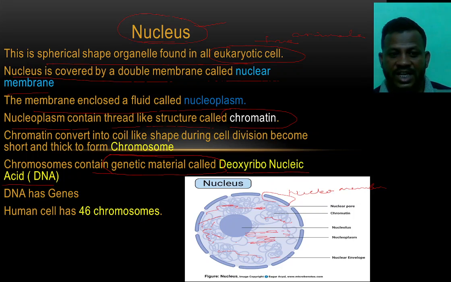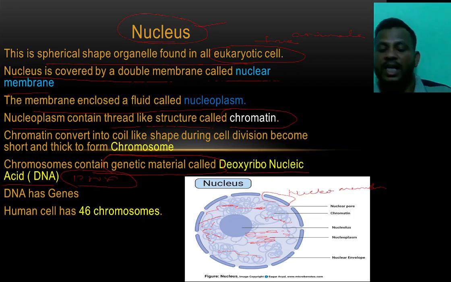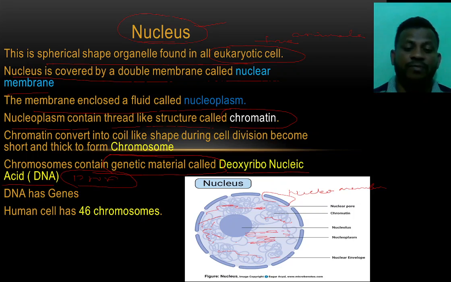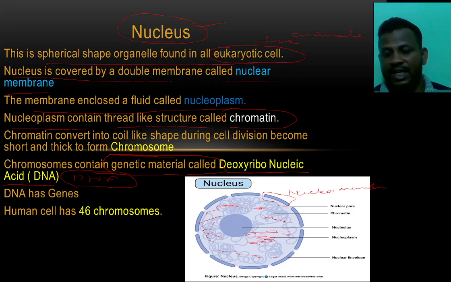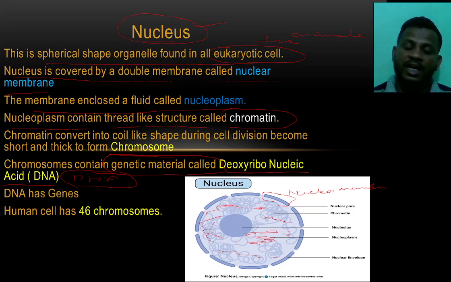Deoxyribonucleic acid, DNA. All the information of the organism is stored in this DNA. Every piece of information of that organism, for example, if we take human beings, we say our baby looks like his uncle, his parents, his mother, his brother, his grandfather.